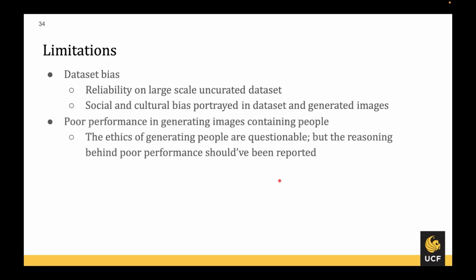The second issue is the poor performance in generating people, the result of which we saw in the MS-COCO results. If you want to generate people based on such a biased dataset, it could be quite triggering or harmful for some socially minor groups, since those biases are portrayed in the images. And this brings a huge ethical issue. However, why this poor performance was happening is not explicitly mentioned by the authors.